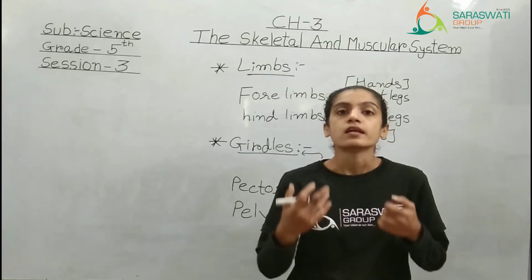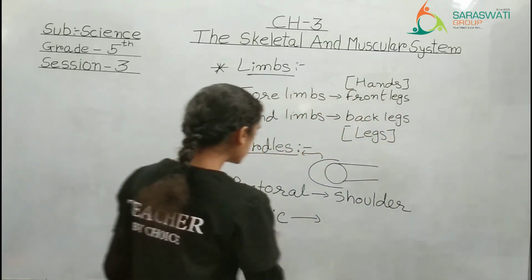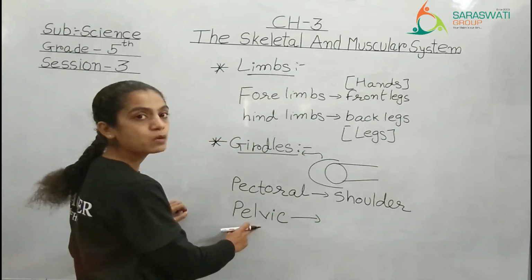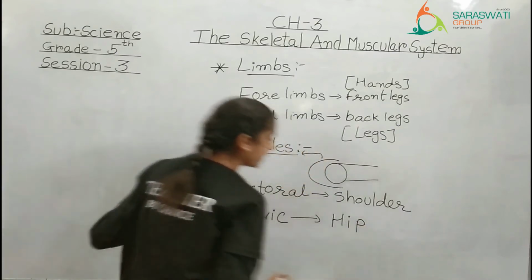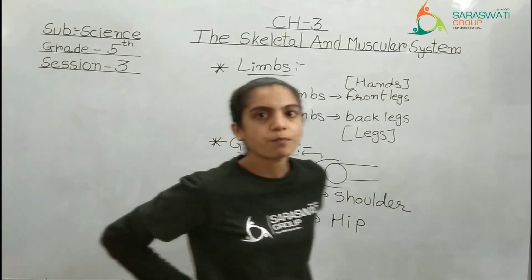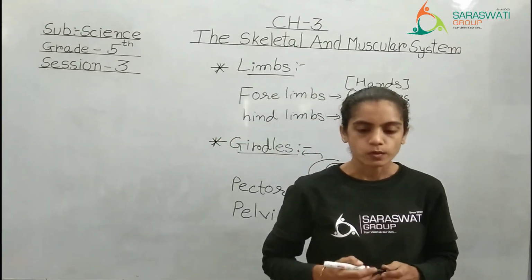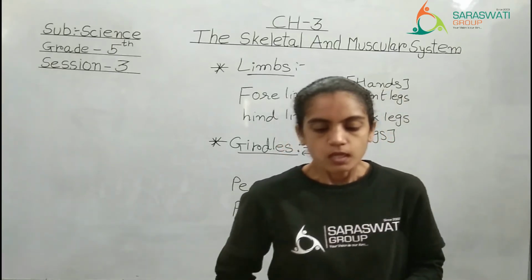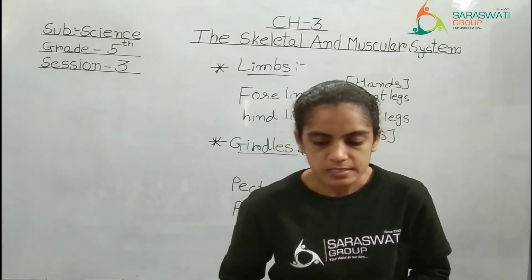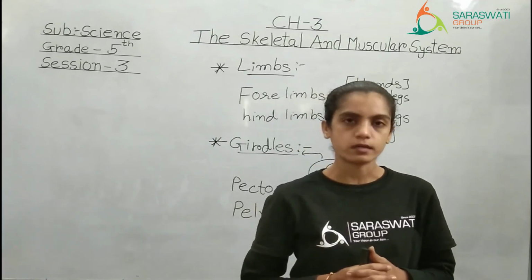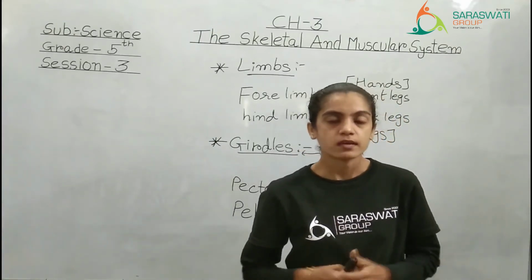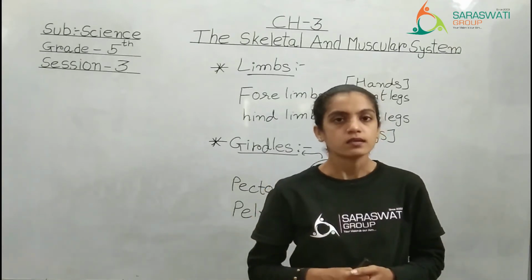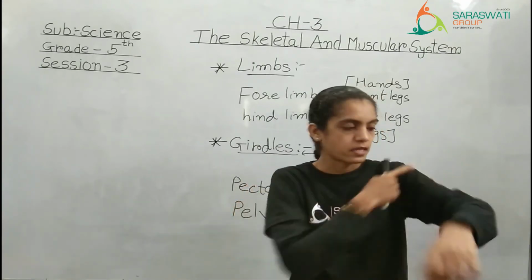What is that? It is a girdle, but where is it attached? It is attached to the pelvic girdle, which is which part of the body? That is the hip, this portion, the back seat. Okay. See, the humerus bone is attached to the pectoral girdle. Now, can you tell me where the humerus bone is present? In legs or in hands? Yes, it is in the hands, that is the arm.